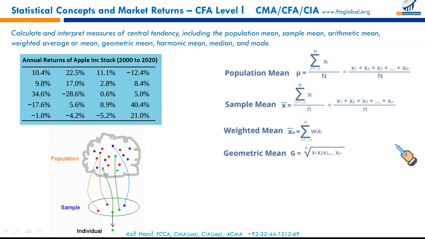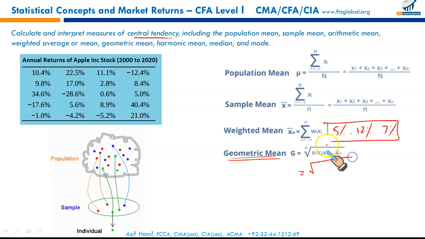Next is geometrical mean or geometric mean. Like same returns, let's assume 5%, 12%, and 7%. All these are the measures of central tendency. Geometric mean of 5, 12, and 7. I want to calculate an average. Which one? Geometric average, geometric mean. So I can simply use this formula. I can plug in 5%, 12%, and 7%, and calculate.